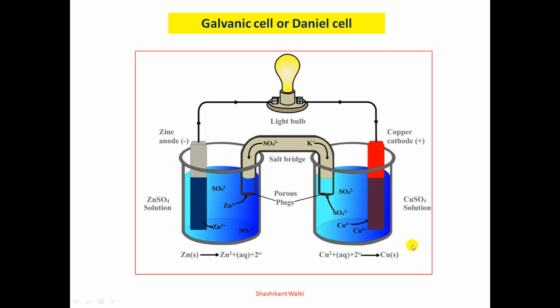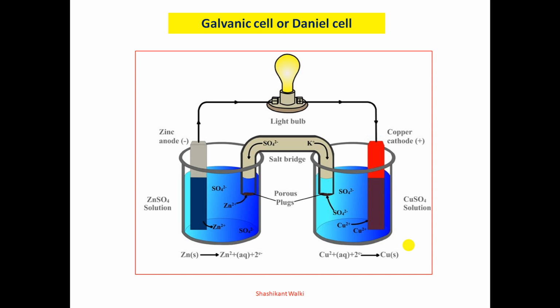Now we are going to discuss the galvanic cell. A galvanic cell consists of two electrodes immersed in a suitable electrolyte. The reactions that occur at the two electrodes in such cells proceed spontaneously and produce electricity.